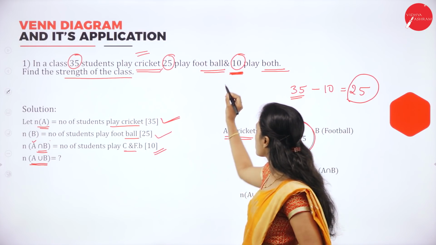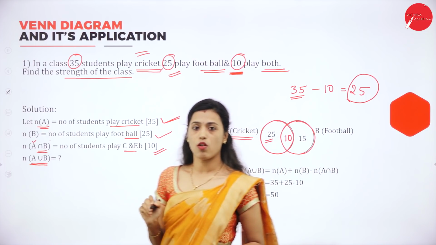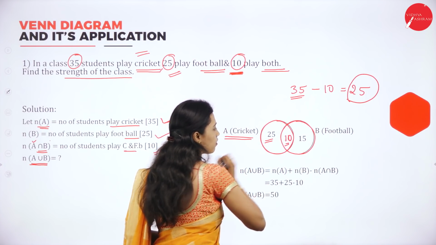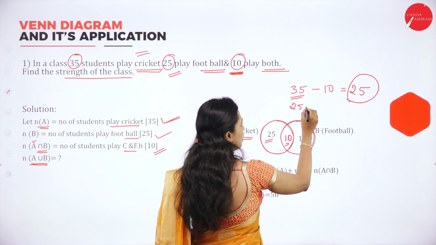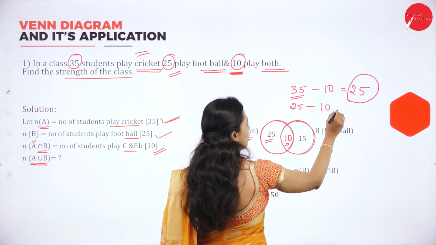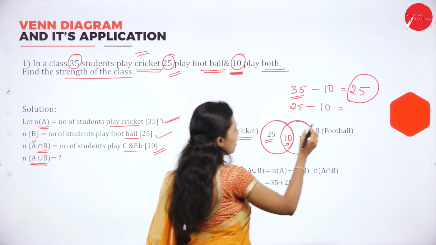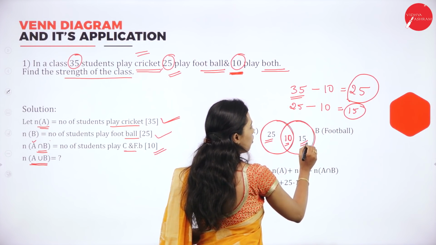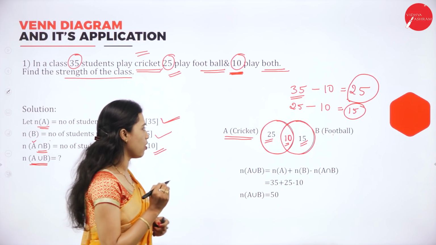Football. How many students play football? 25 students play football. Out of 25 students, 10 play both cricket and football, so we have to deduct it. 25 minus 10 is 15. So 15 students play only football.